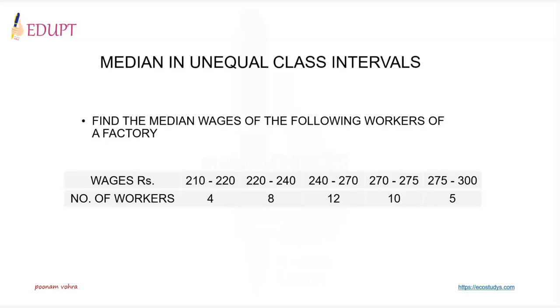Let us now understand how the median is estimated when the class intervals given are unequal, with the help of an illustration. Now this illustration is about the wages of the workers. Wages are given in class intervals, and the number of workers as frequencies. Concentrate on the class intervals.